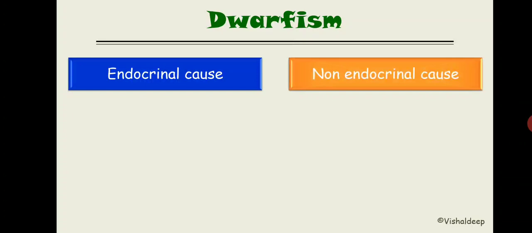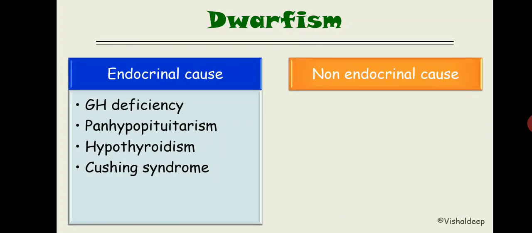Now dwarfism. What is dwarfism? Short stature. There are 2 types. Let's discuss this dwarfism in slight detail. Dwarfism is of 2 types: endocrinal causes and non-endocrinal causes. As far as the endocrinal causes are concerned: growth hormone deficiency, panhypopituitarism, hypothyroidism, and Cushing's syndrome.